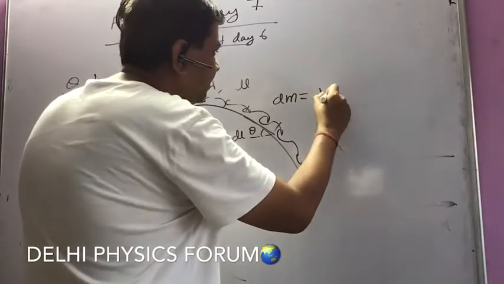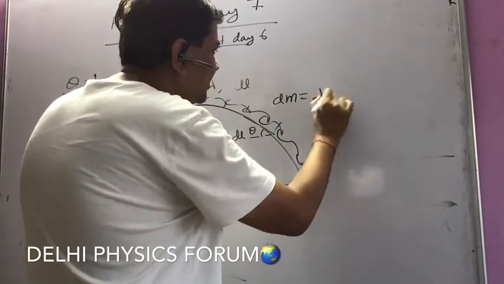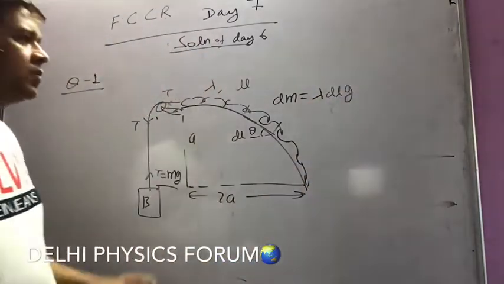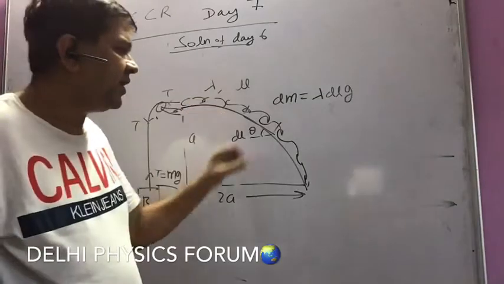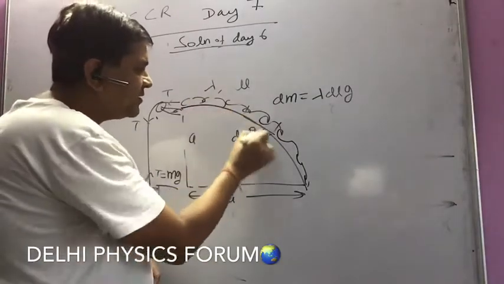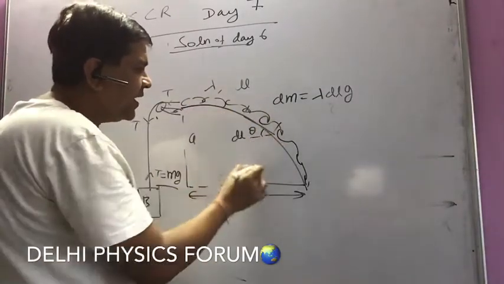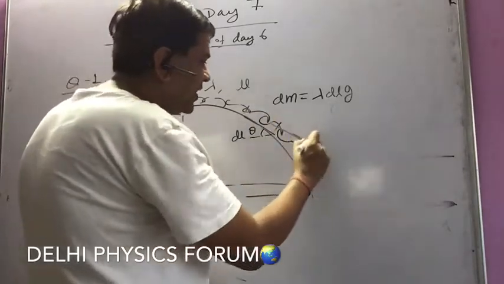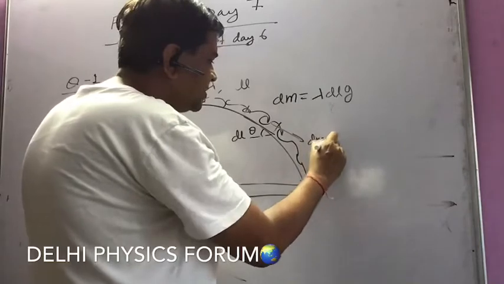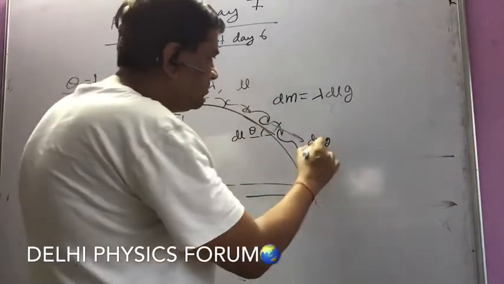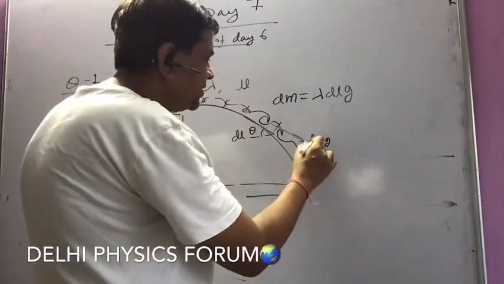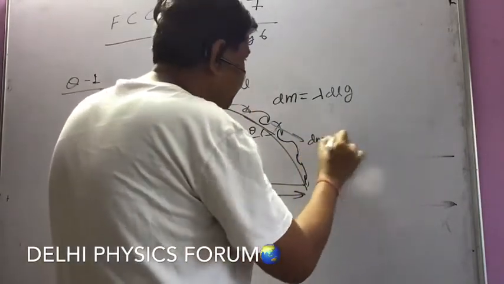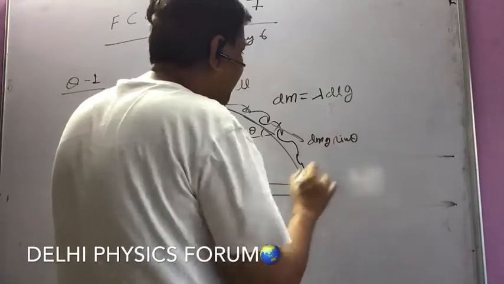g. So what is the impact of weight here? If it has the tendency of coming down, the weight is along the incline. So this dm g is trying to pull it down the incline. That is dm g sin theta. And suppose it is trying to come down, then the friction is acting on it.